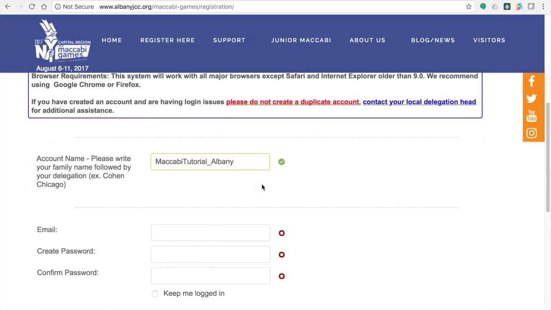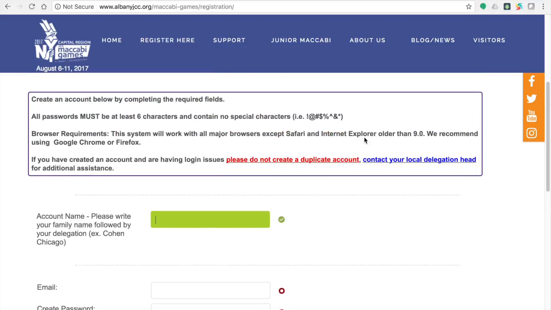Your password must be at least 6 characters long and include no special characters. Your account name will be your family's last name followed by your delegation. So, my account name is Tutorial Family Albany.